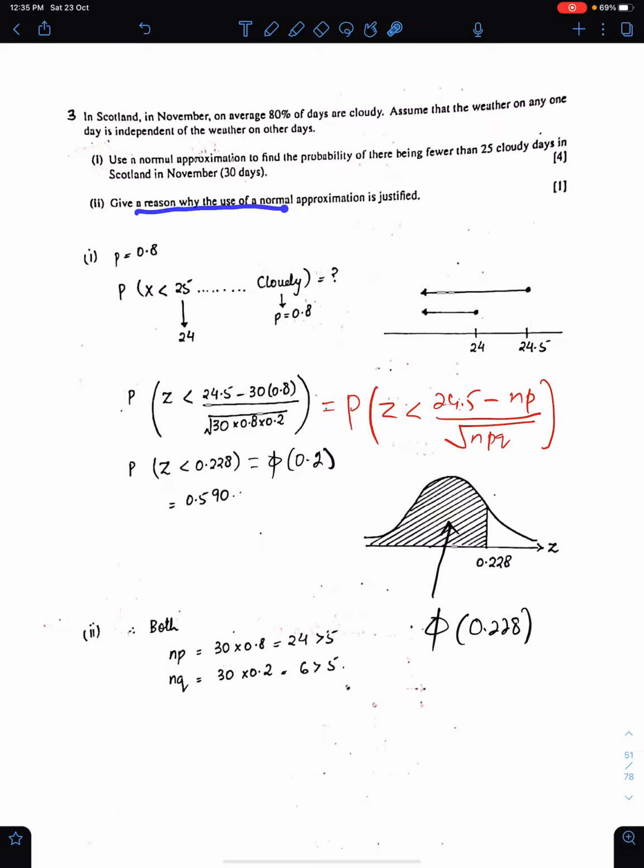Give a reason why the use of normal approximation is justified: because both np and nq are greater than 5. The value of np is 24, nq is 6. They both are greater than 5. You have to give this justification. Make sure you write the correct integer value here. The first inclusive integer value should be here, and then decide the upper and lower bound. When you go on this side, take the upper bound.